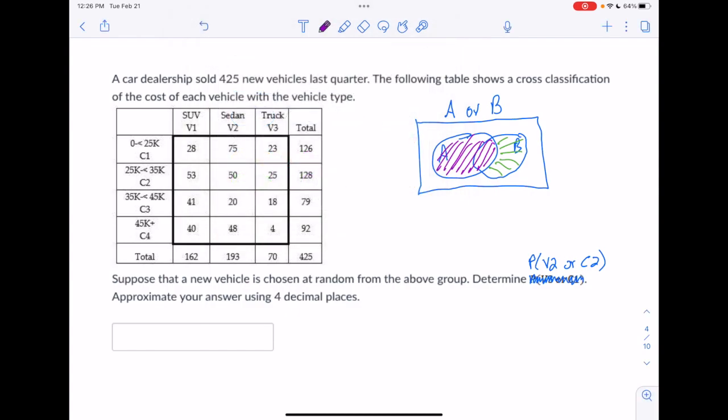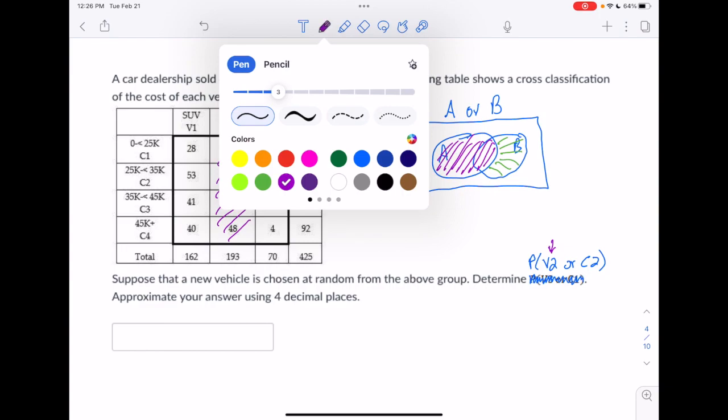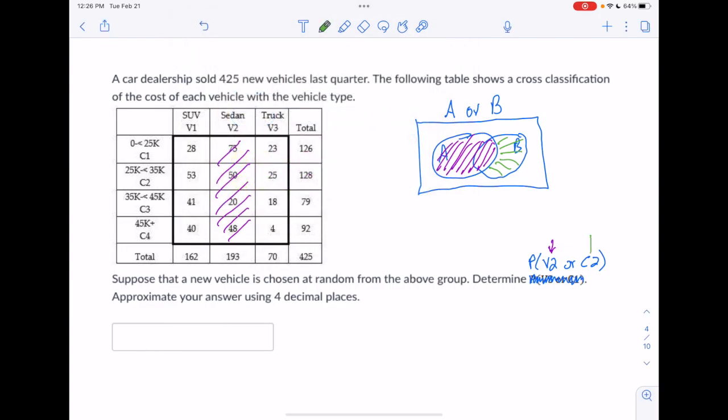So if I want to follow that pattern, then let's go with the same colors. I come over here and I look at the probability of V2, and I say I want all of that. So V2 would be these 4 squares right there. And then I go over to the C2 part, and I say for that, I only want the new things from C2. So I already have the 50 from C2, but I don't have this 25, and I don't yet have this 53. So I want everything from the first one and then the new stuff from the second one.